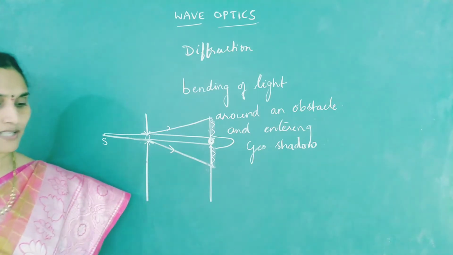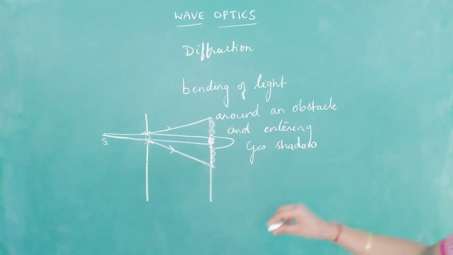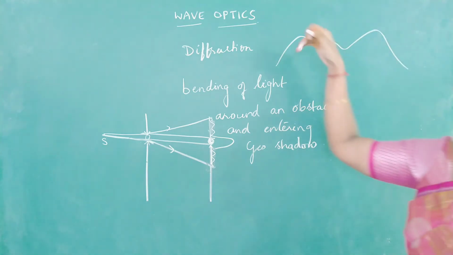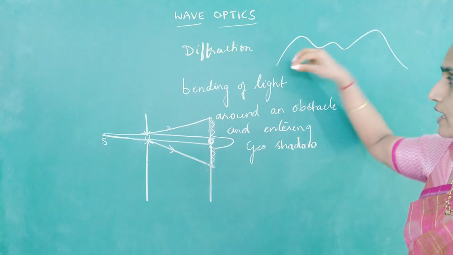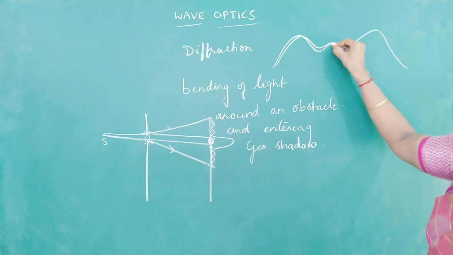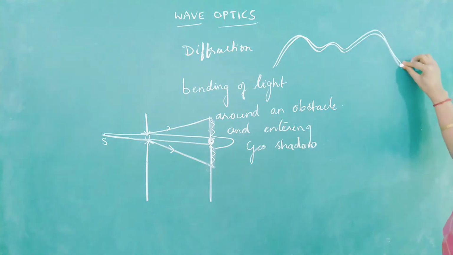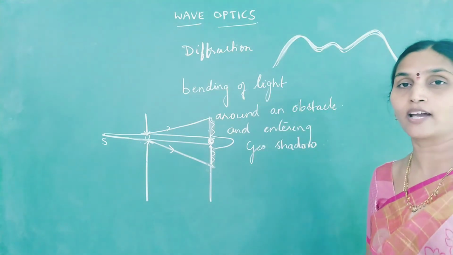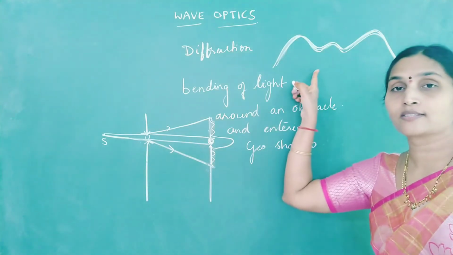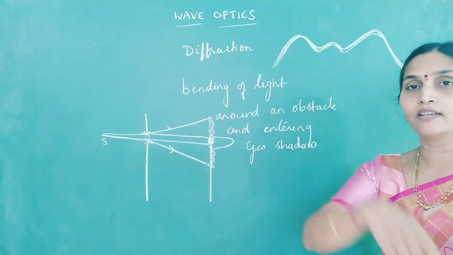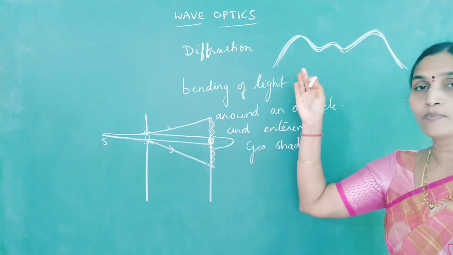One practical example of diffraction is the silver lining of the mountains during sunrise. When the sun is about to rise, if these are the mountains and the sun is just behind the mountain, the sun rays will bend and come across these edges or obstacles. This will make the edge of the mountain glow. This is called the silver lining of the mountains. The sun is at infinite distance, so compared to that distance, the size of the mountain is very small. Rays will bend across the obstacle and then enter into the shadow region. This is one simple example of diffraction.